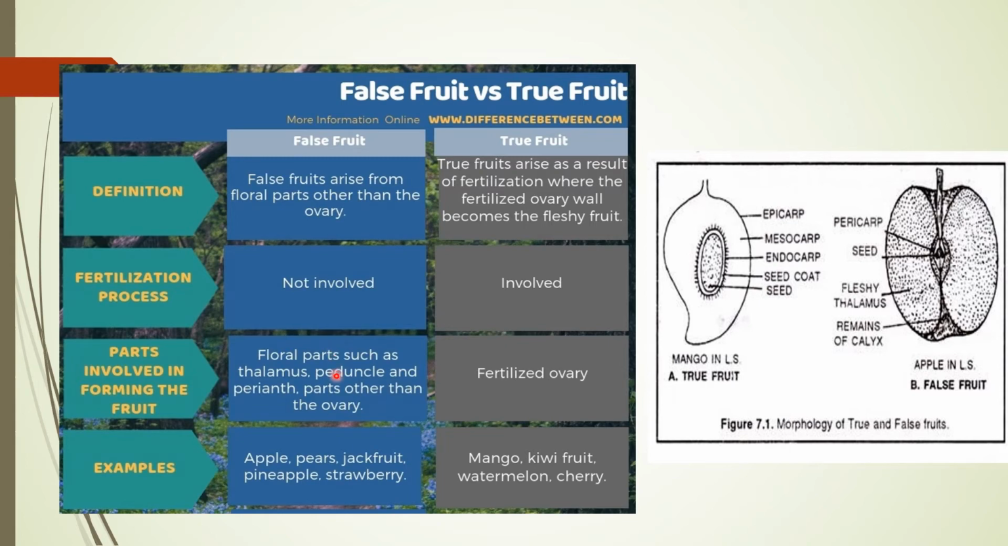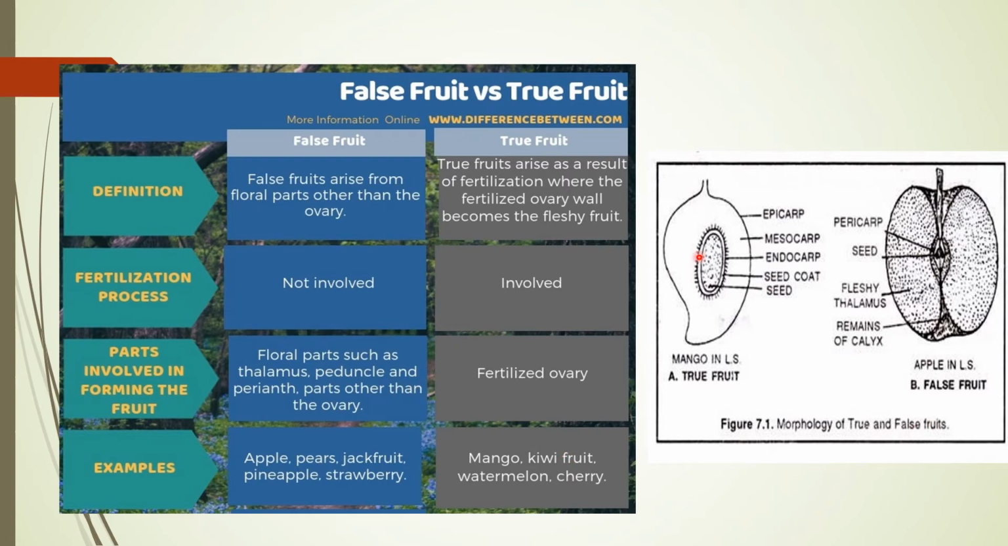In a false fruit, other parts also participate in the formation of the fruit, such as the thalamus, peduncles, and perianth. In a true fruit, it is just the ovary. Examples of false fruits, as I told you: apple, pears, jackfruit, pineapple, strawberry. Mango, tomato, kiwi, watermelon, and cherries are examples of the true fruits.